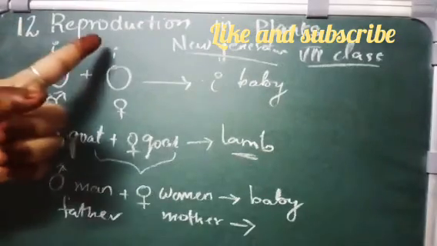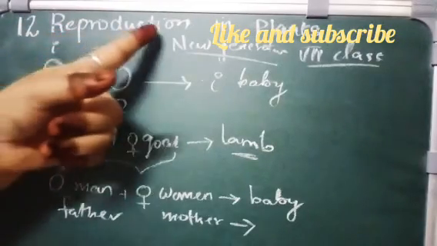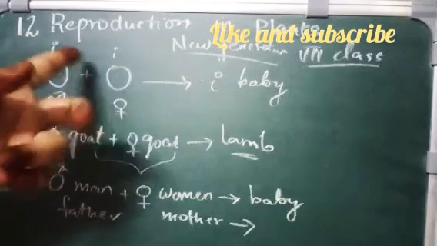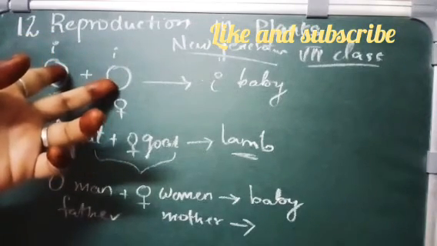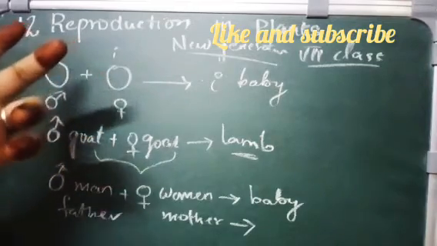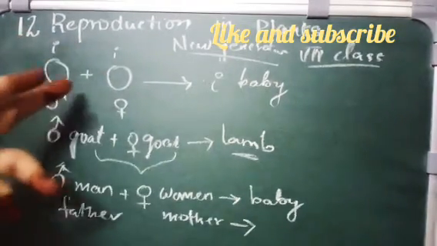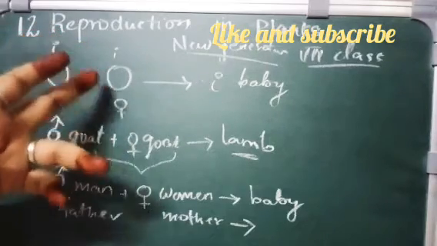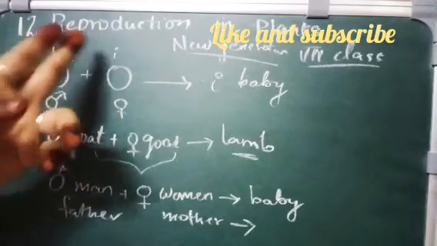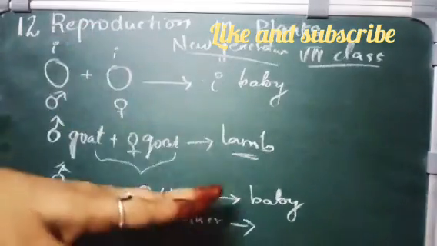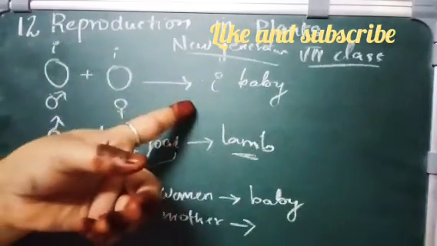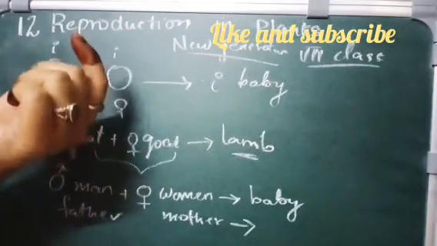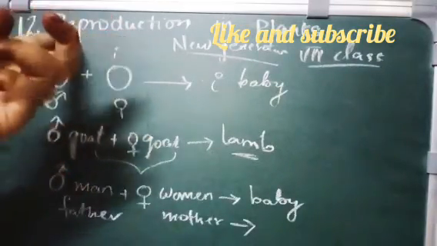Production of the baby from the male and female bodies is called reproduction. It is the production of the same offspring. A new generation is produced by the same kind of organisms, and it is called reproduction.